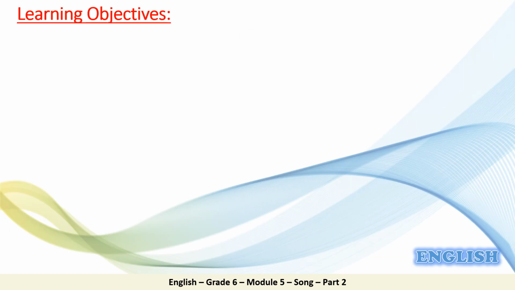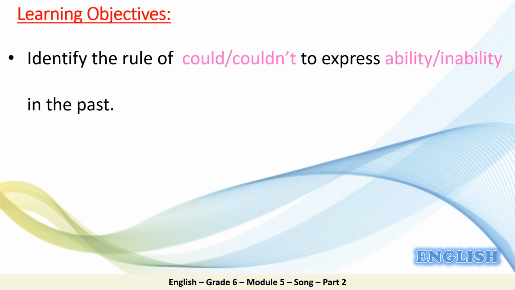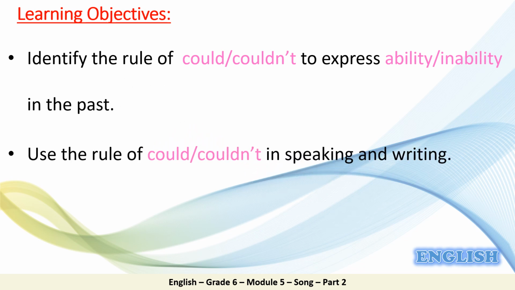To start with, let's read first our objectives. By the end of this lesson, you will be able first to identify the rule of could, couldn't to express ability, inability in the past. Second, you will be able to use the rule of could, couldn't in speaking and writing.